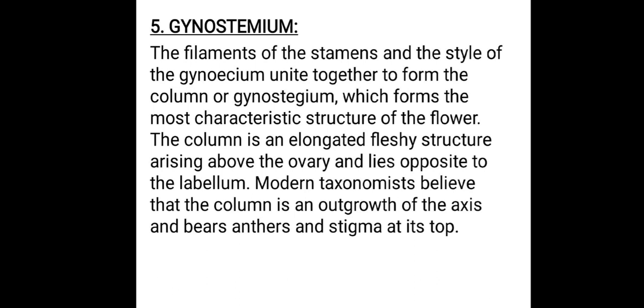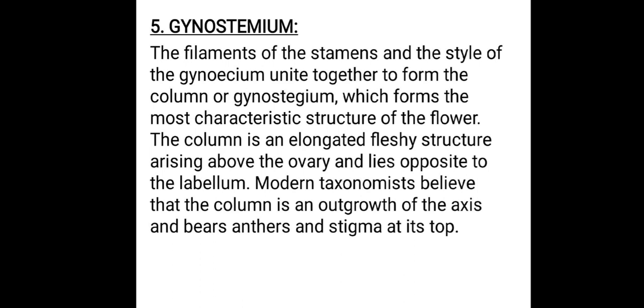Now we have to understand one important structure which is present in these Orchidaceae flowers, that is gynostemium. Here the filaments of the stamens fuse with the style part. So one specialized structure is formed, that is called gynostemium. So here the filaments of the stamens and the style of the gynoecium are fused together.